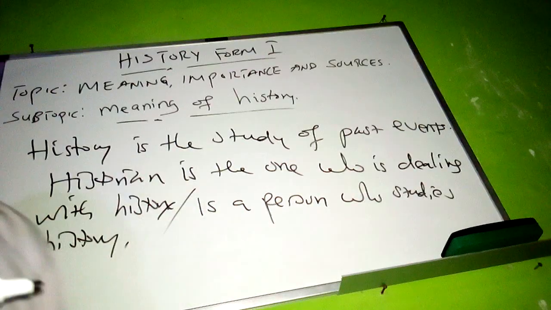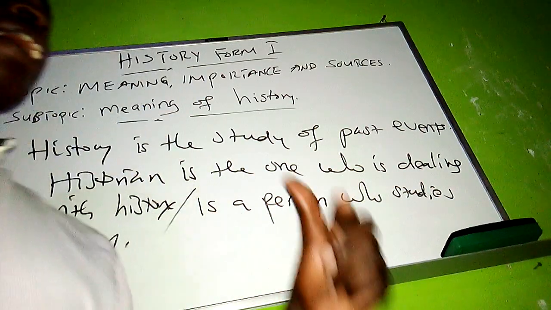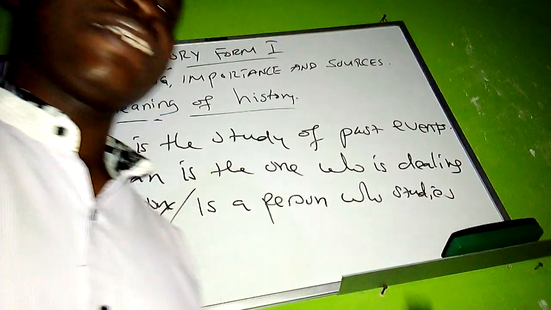As I have said earlier, history is divided into 3 main branches. Let us talk about the branches of history.